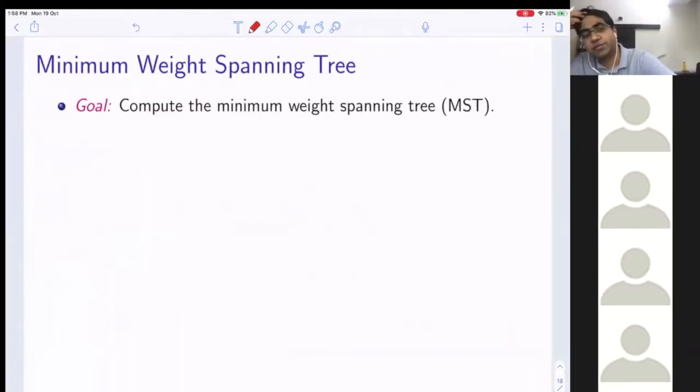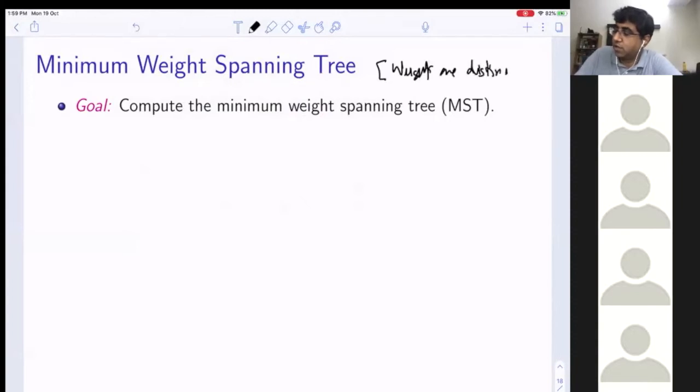Now I want graphs that have weights. Say weights are distinct, just to make life easy, nothing more than that. And I want to compute a minimum weight spanning tree. What will I do now? What algorithms do we know? So include the edge. If it introduces a cycle, delete the maximum weight edge from the cycle. Otherwise, add.